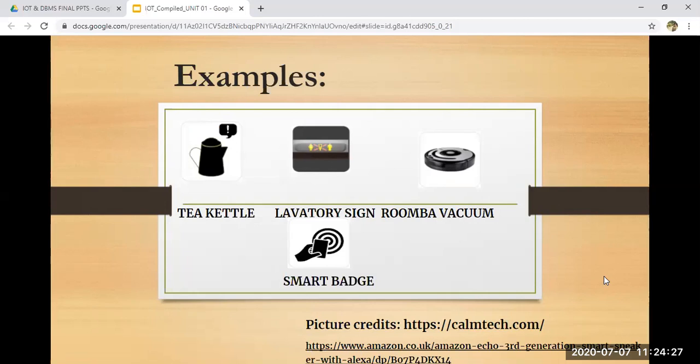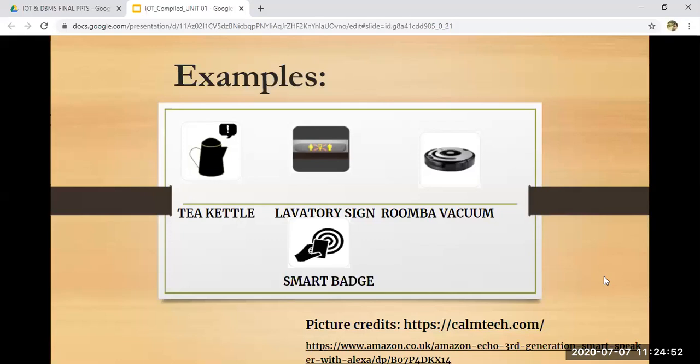Next is your lavatory sign. That is nothing but a simple display that allows you to see whether the restroom on the plane is occupied or not. This message is very universal and everybody, just by seeing it, can understand. So that is an important property of calm technology. Just by seeing it, you understand it. You don't need to go into much detail.